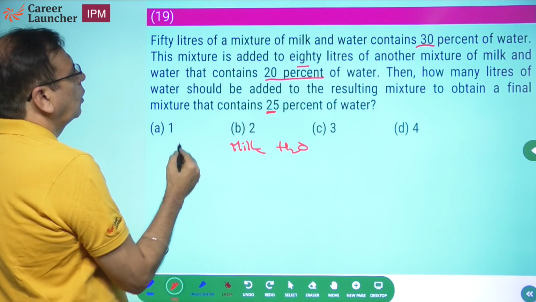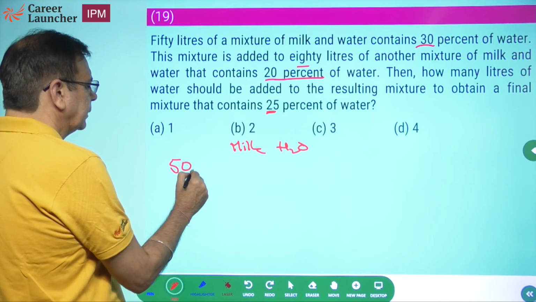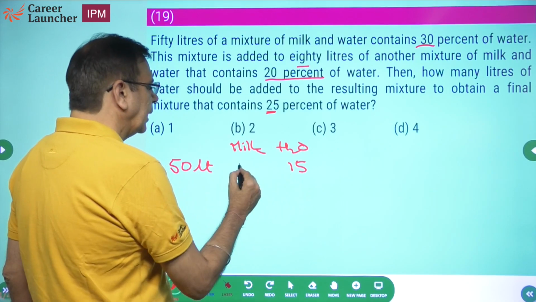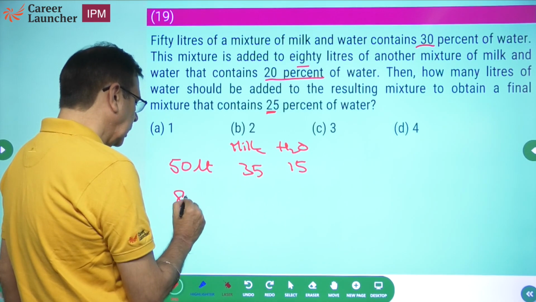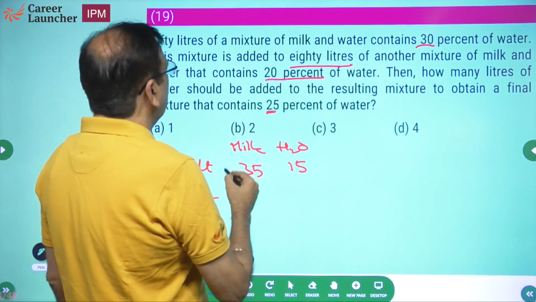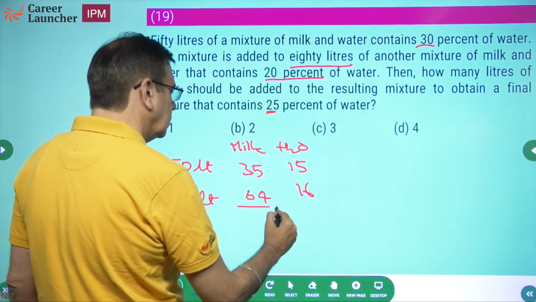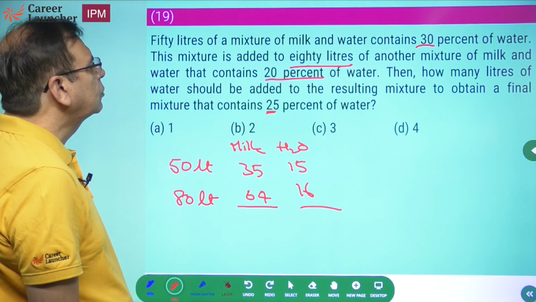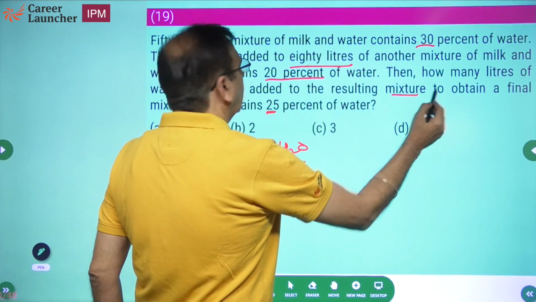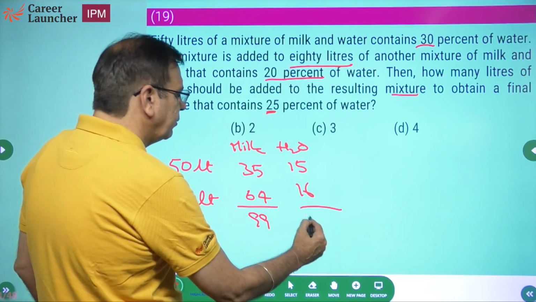First is 30% water, 50 liters. If we have 50 liters and it has got 30% water, 30% of 50, 15. And that means the balance 35 will be milk. The other is 80 liters of another mixture that contains 20% water. 20% is 16, and 64. Okay. It should contain 25% water. Then how many liters of water should be added to obtain the final mixture that contains 25%? What is this? 99. And this is 16 plus 15, 31.